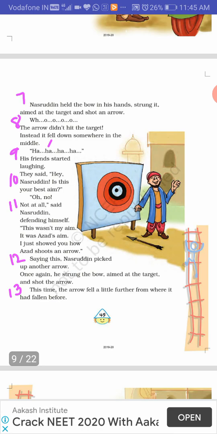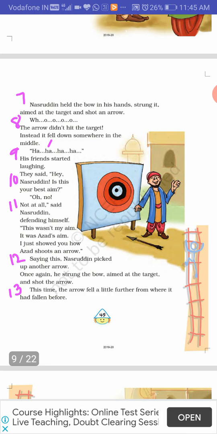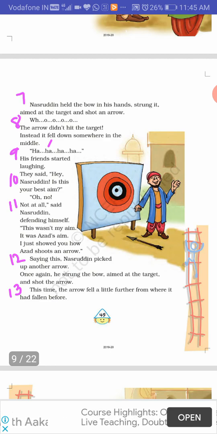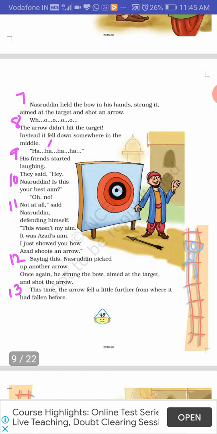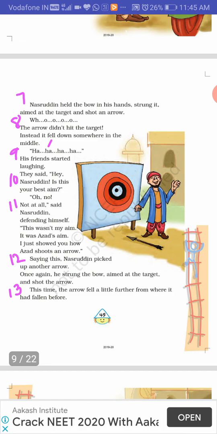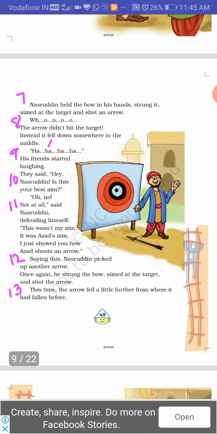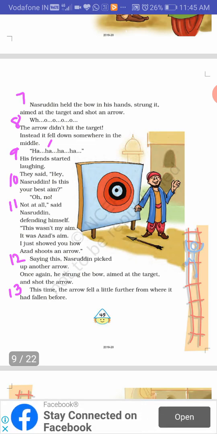So he tried the first time, it did not hit. He tried the second time, it went in vain. So here it clearly shows that Nasruddin is not the person who he says he is. He is not as skillful as he says he is. Everybody has flaws. There is nothing wrong in not being perfect. We can improve, but the thing is that we should not boast that we are perfect. So here is the thing which this lesson wants to say.